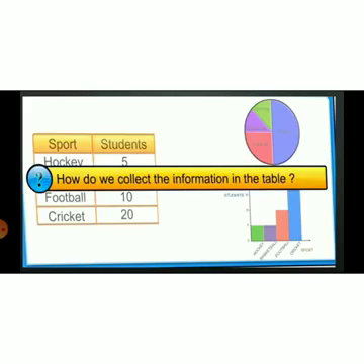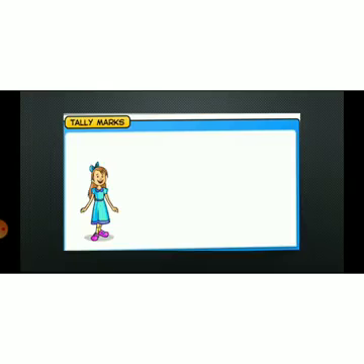So how do we collect the information in the table? How can we collect the information in the table? Let us see. Can you guess what I am going to teach? Yes, that is tally marks. Can you hear the word tally or tally marks? I hope you studied the basics well in the previous class. Let us see the tally marks.